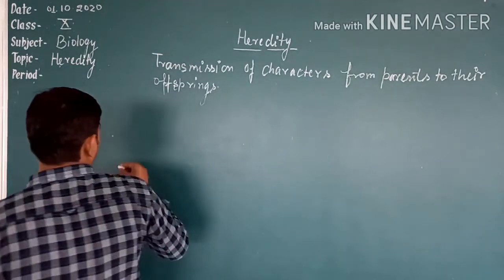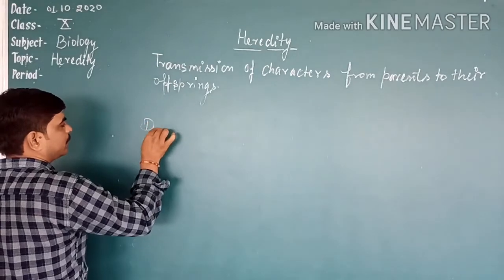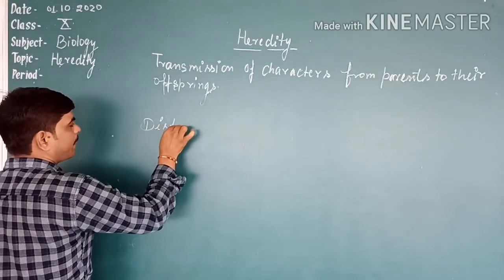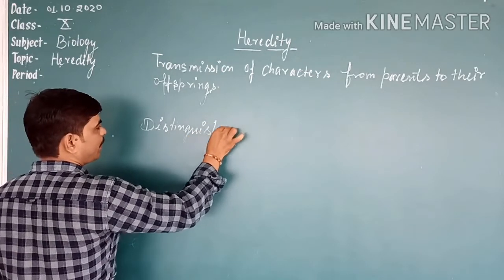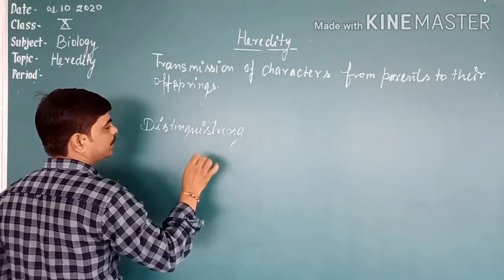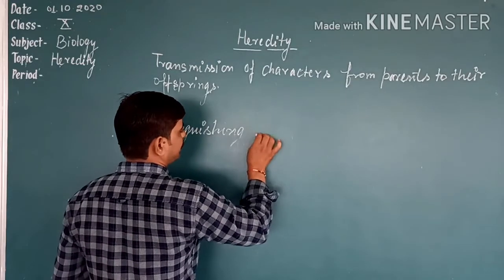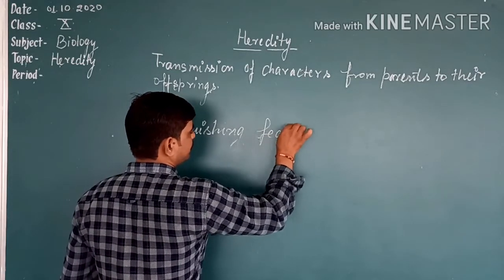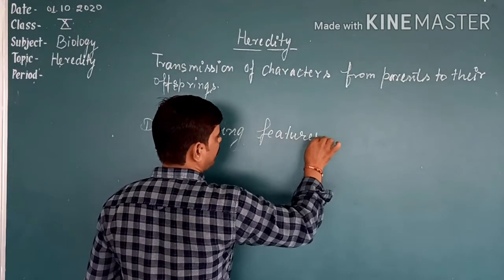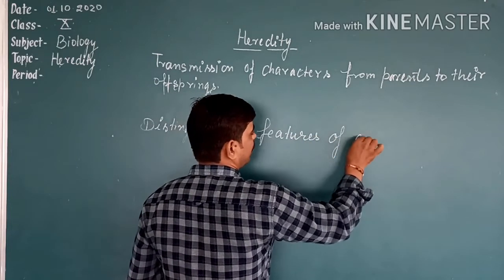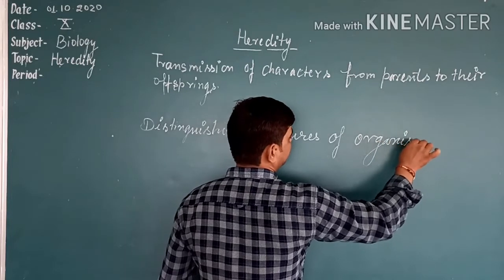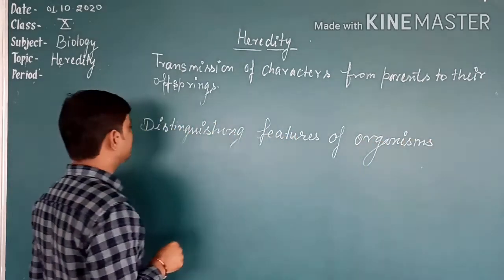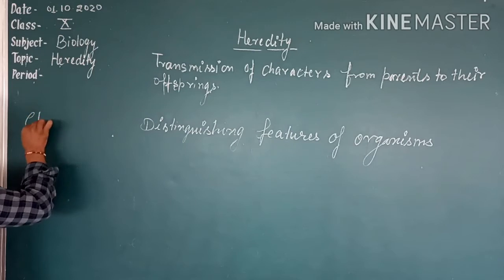What? Distinguishing features of organisms. That is called a character.